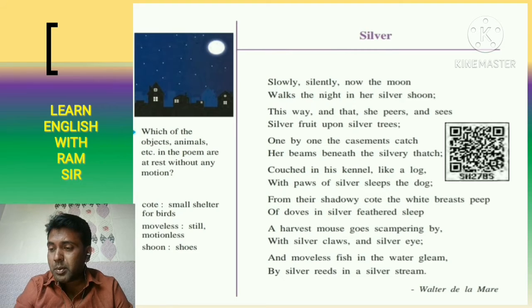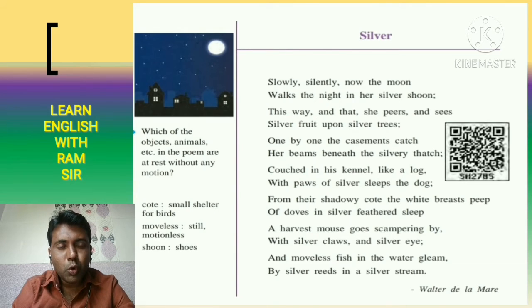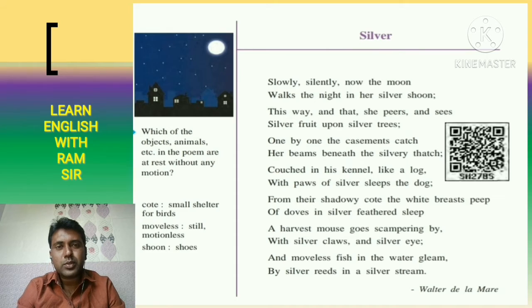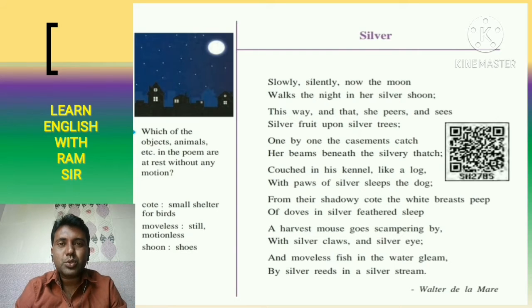So it means, remember, now one by one this light went to the windows of the houses, and from the windows it reached the houses, and due to that, remember, these houses were looking silver in color. And of course, in the night the houses were looking different, they were looking beautiful, they were looking fresh.